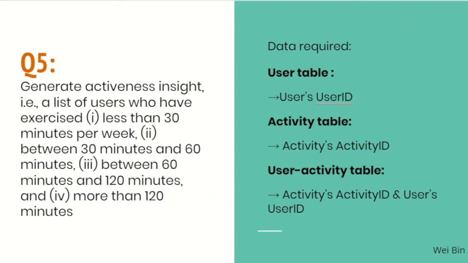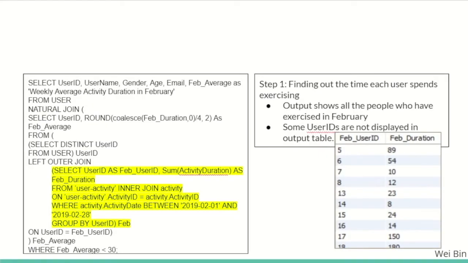For question 5, the output required needs 3 tables: the user table, activity table, and the user activity table. For step 1, we'll find out the time each user spends exercising. The average weekly exercise time is assumed to be calculated by taking the sum of all exercise durations in February divided by 4 weeks. This is done by running the code highlighted in yellow in the slide. The right side shows the output of the users who have exercised in February.